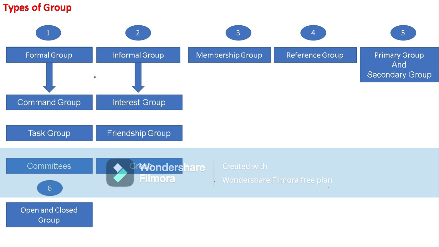First of all, what does informal group mean? It is created automatically at the workplace because of common interest and liking of the members, attitudes of the members, values and beliefs of the members. So depending upon common interest, common values and beliefs, attitudes, informal groups can be created automatically at the workplace.